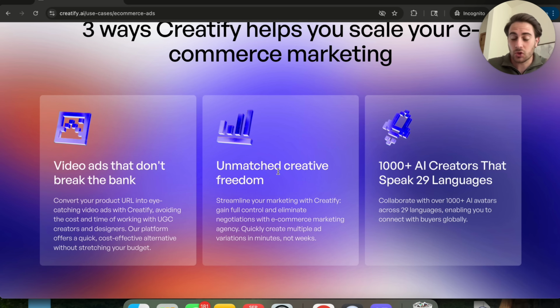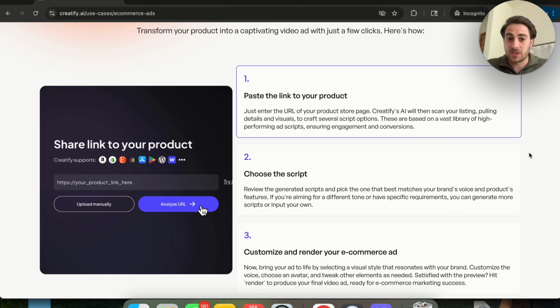2, you have unmatched creative freedom. Instead of worrying about a model or a creator or somebody actually going through and doing the things that you want, you don't have to worry about that when you're using a tool like this, because this gives you the ability to generate like 50 different versions of anything that you want. In addition to that, you get access to more than 1,000 AI creators that speak more than 29 different languages. And again, building something like this out is incredibly easy.